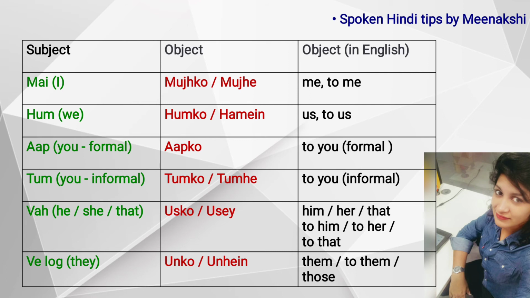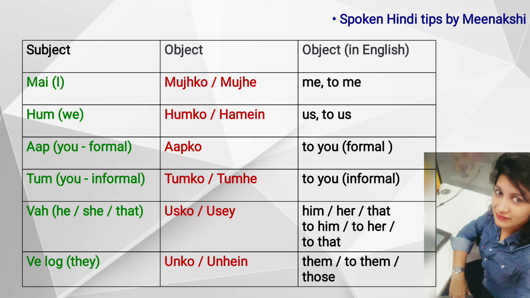We'll revise again. मैं, when it is used in object case, becomes मुझको और मुझे, which means me or to me. हम becomes हमको और हमें, which means us or to us. आप, which is formal you, becomes आपको, which means to you. तुम, which is informal you, becomes तुमको और तुम्हें, which means to you.